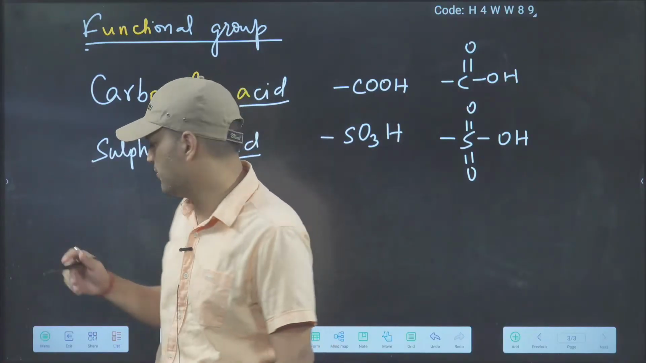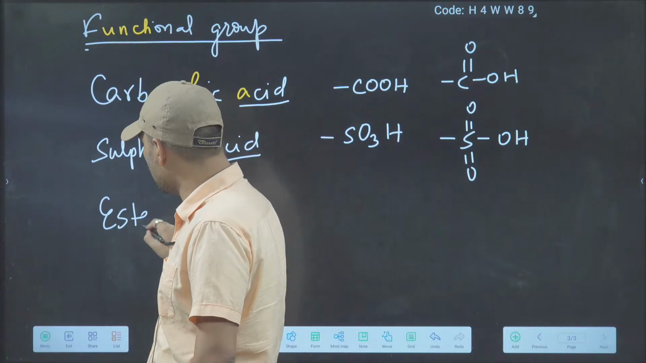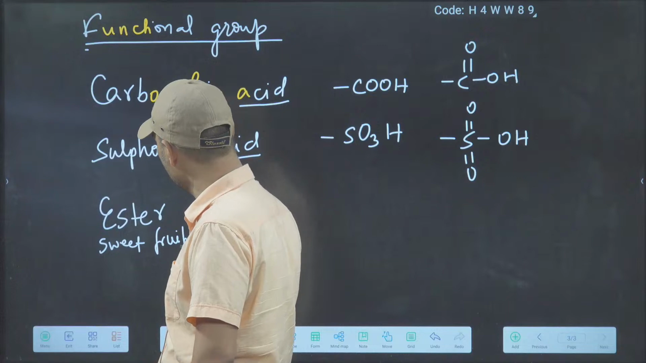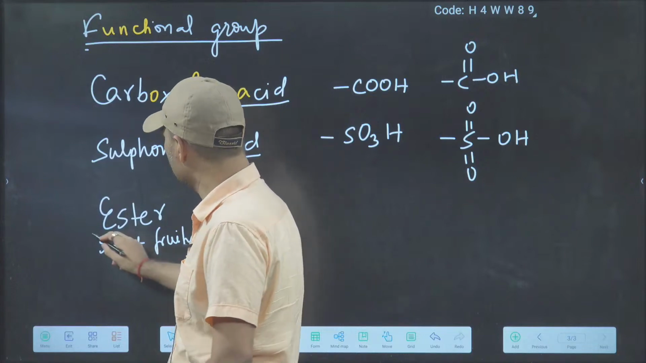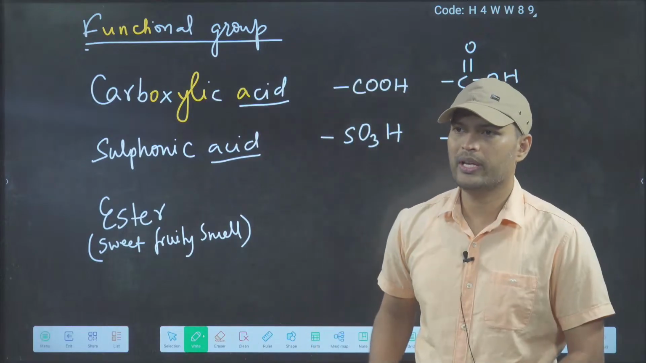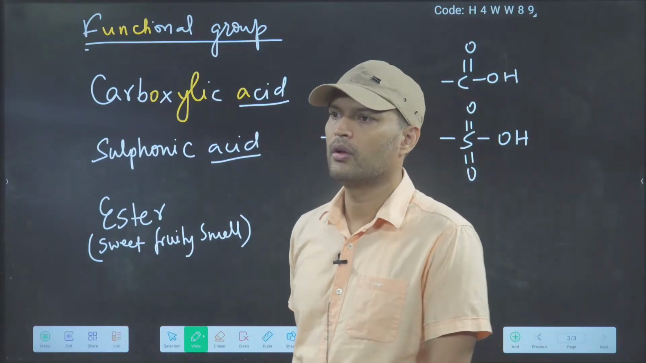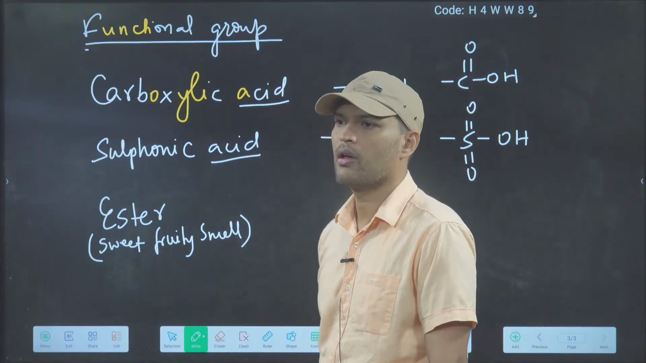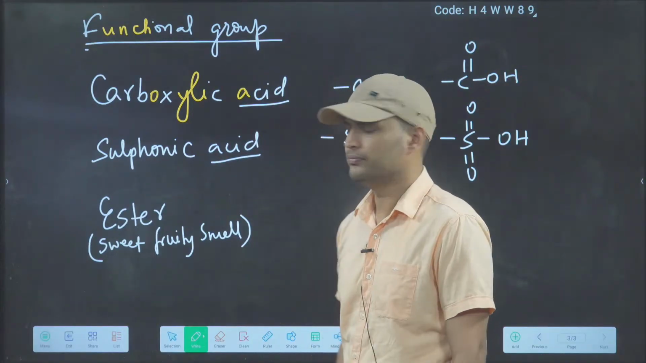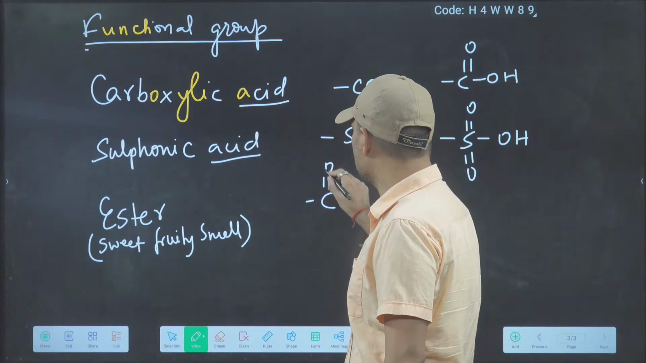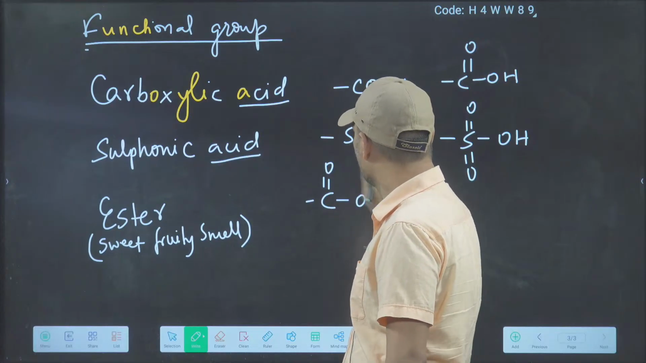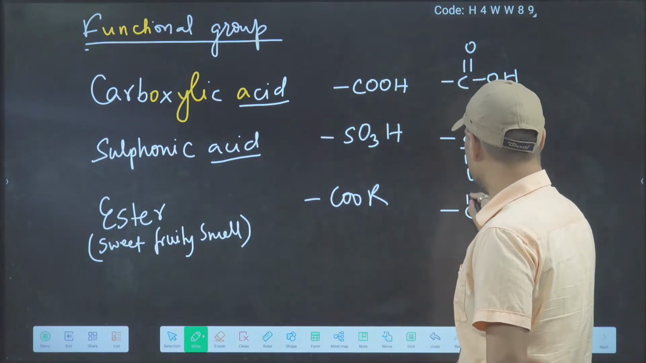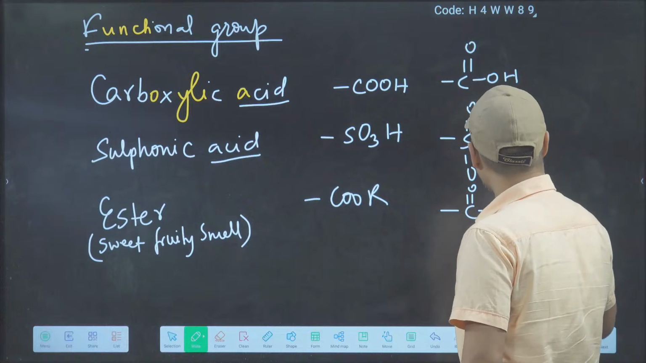Just tell the functional groups once. Do you know ester? Ester has a sweet fruity smell. Do you know the formula of this? Formula is COOR. You can also write COOR, and its structure is like this. R means alkyl group.